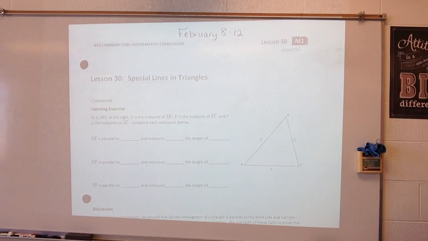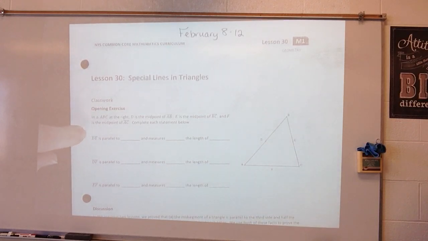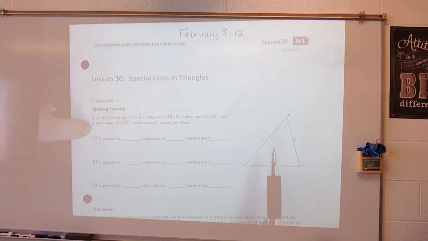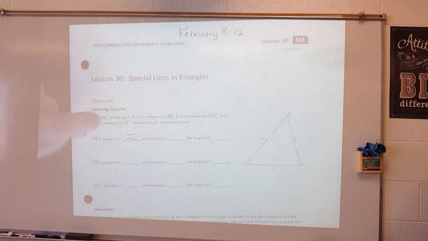In triangle ABC at the right, D is the midpoint of segment AB. E is the midpoint of segment BC, and F is the midpoint of segment AC. Complete each statement below. DE, so if I draw DE, is parallel to what? Well, if you remember when we did our lesson on mid-segments, it said it would be parallel to the third side of the triangle. So DE would be parallel to AC and measures blank the length of blank.